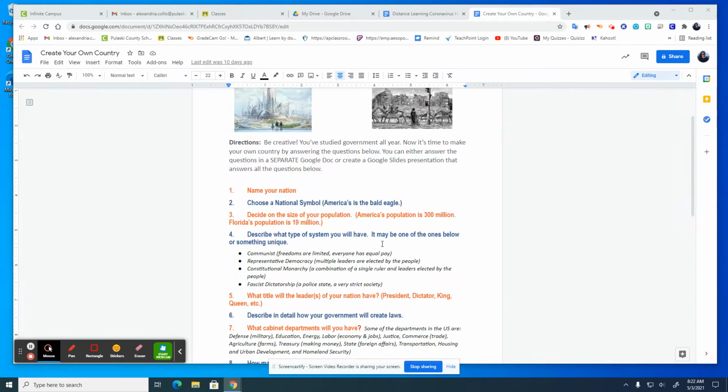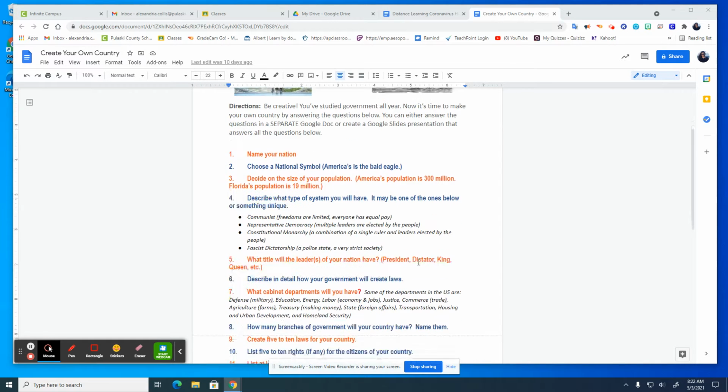So you're making your own country. Essentially, you're establishing your own government. That's this assignment. So it says name your country, choose a national symbol, decide on your population, describe what type of system of government you have. So we've obviously discussed representative democracy this year, but if you want your country to have another type of government, it's your country. Do what you want to do.